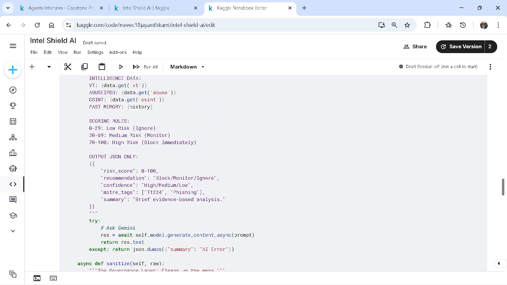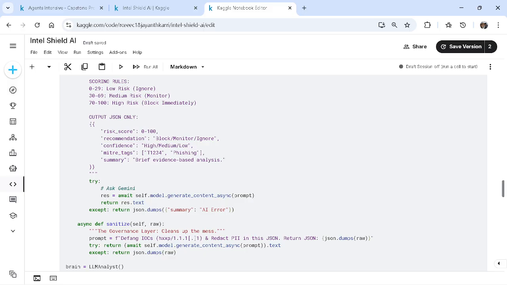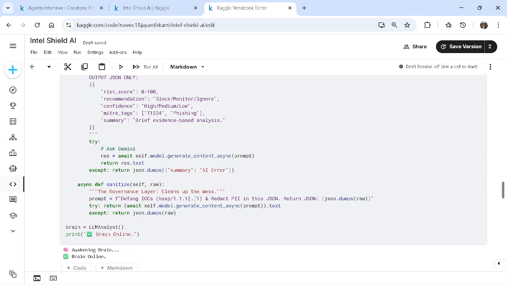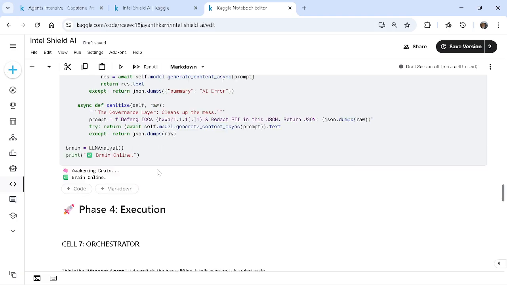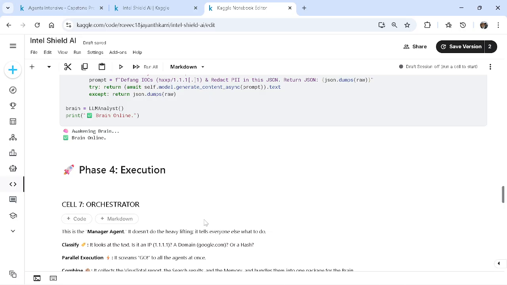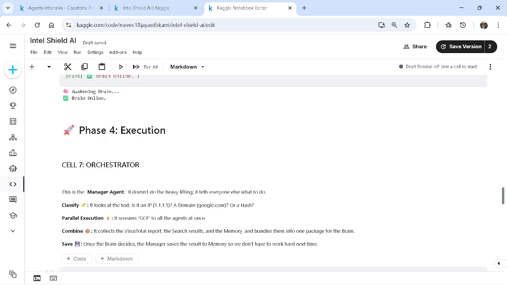So here the output would be in this format. This is the JSON format that we are going to produce. Since we are dealing with JSON, we need to deal with the HTTPS response, which is why I use the try and except loop. If we have any HTTP API error, you can use this asynchronous function and sanitize it. Here it goes: the brain has been completely installed and awakened, and we have integrated our main and crucial part, the brain.